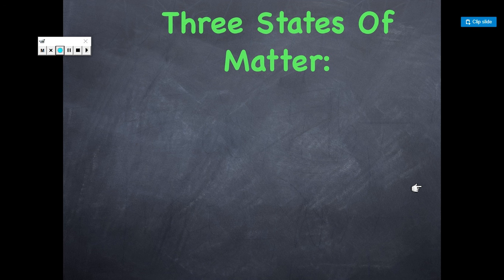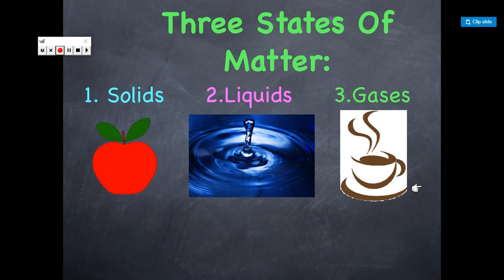Now we are going to speak about something else, which is the three states of matter. It is not a new lesson. We took it before in water, if you remember. We said that water has how many states? Three. You remember them? Yes. Solid, liquid, and gas.